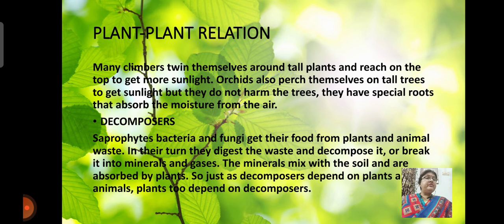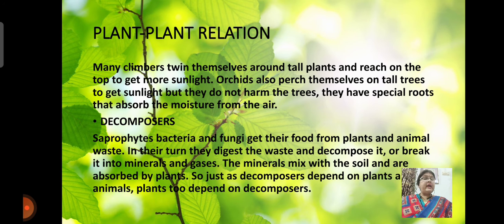Now the relationship between plant and plant. Many climbers twine themselves around tall plants and reach the top to get more sunlight. Orchids also perch themselves on tall trees to get sunlight, but they do not harm the trees. They have special roots that absorb moisture from the air.